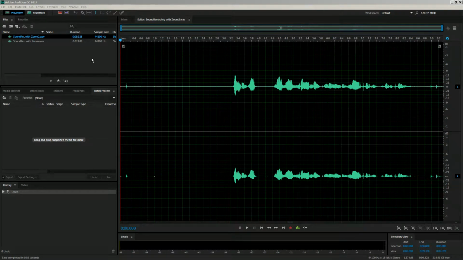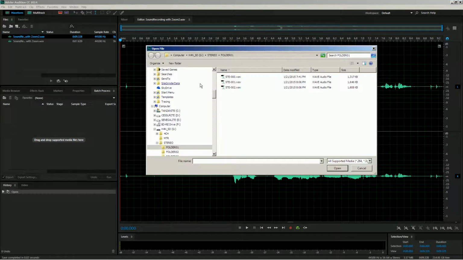Hi everyone, as promised, here is a very short tutorial on how to edit the sound once you get it into your computer.